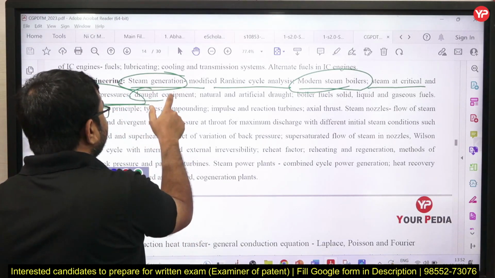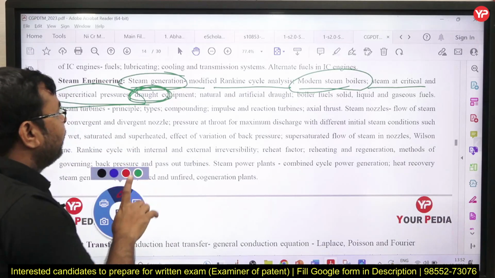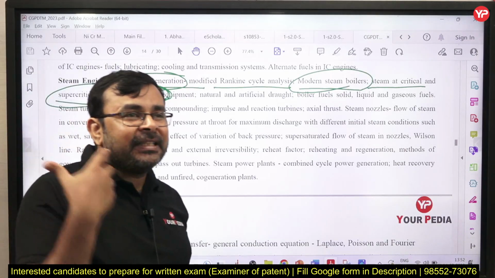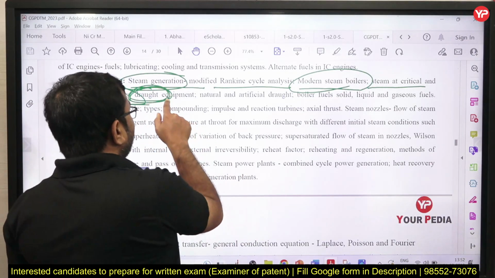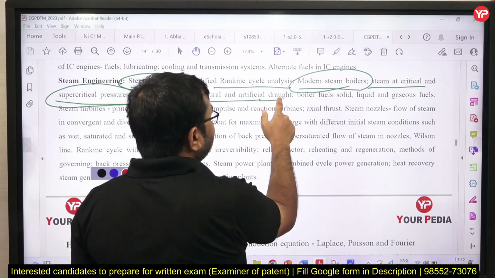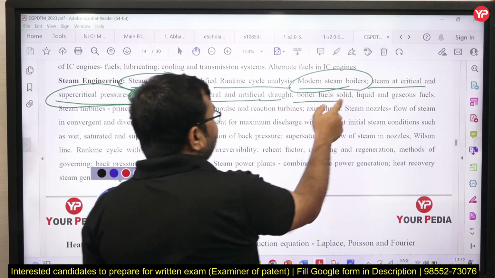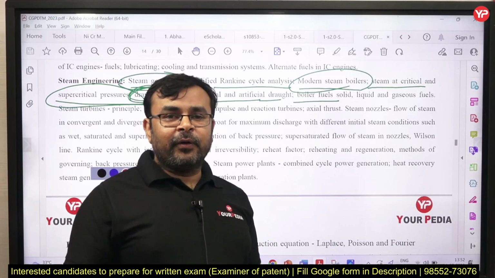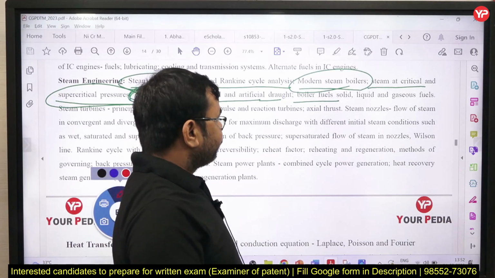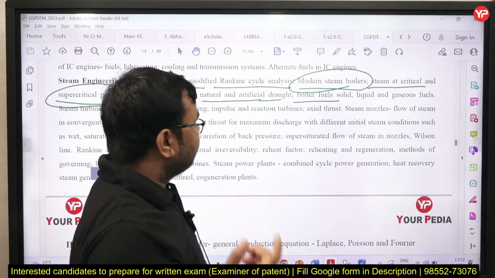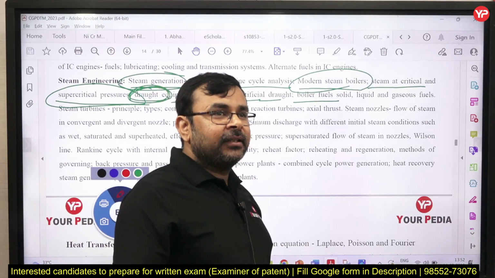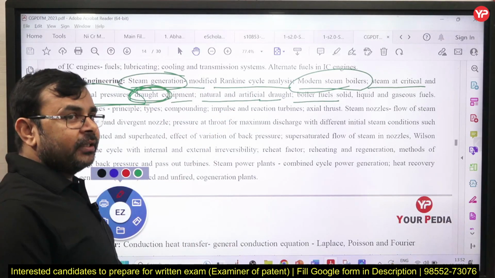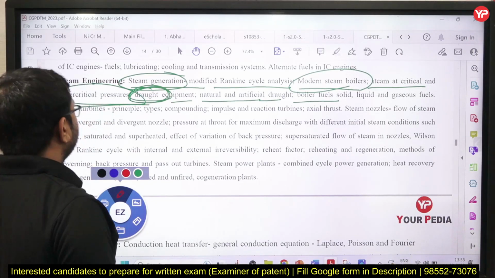And draught, you can see we generally study it in first year only, and after that we never study this topic. So here you need to study what draught is, what a chimney is, how it works, correct. Equipment, natural and artificial draughts, boilers, fuels. So here we also need to study boiler fuels, like solid fuels such as coal, liquid fuels, meaning hydrocarbons, not carbohydrates, and gaseous fuels meaning methane, ethane, propane, butane, yes or no. So we need to study different types of fuels which are used in boilers for steam generation, correct.